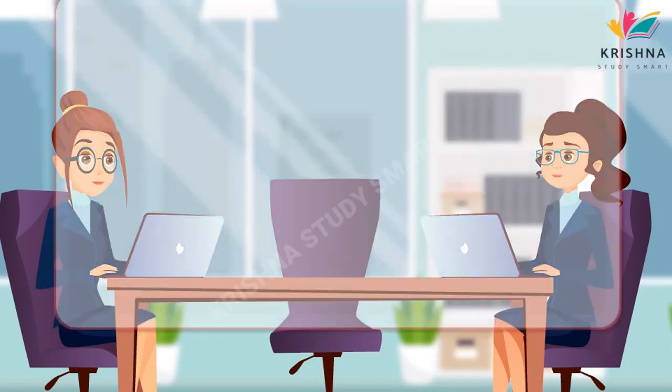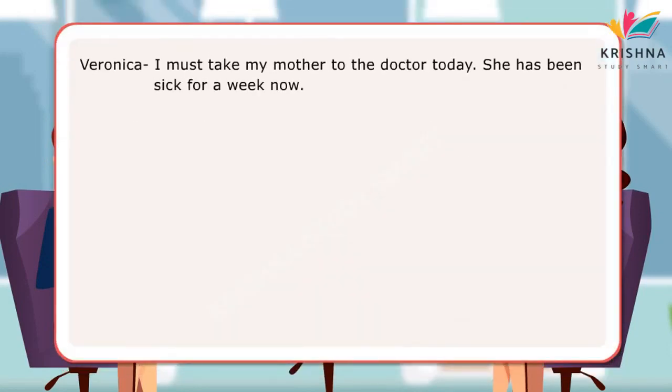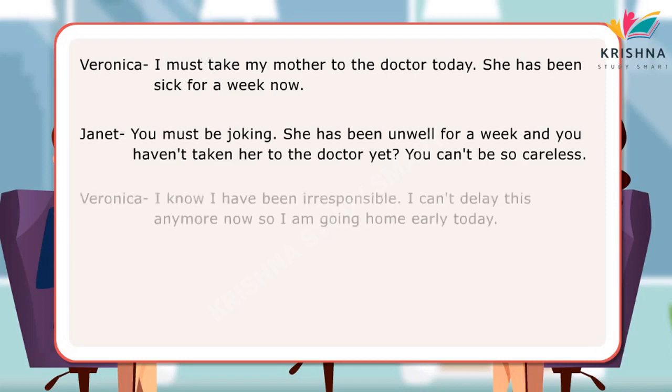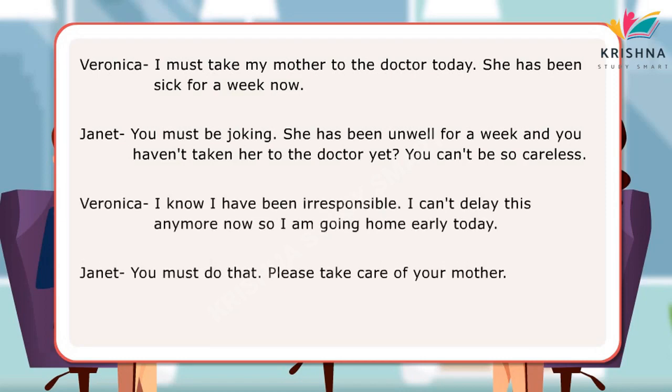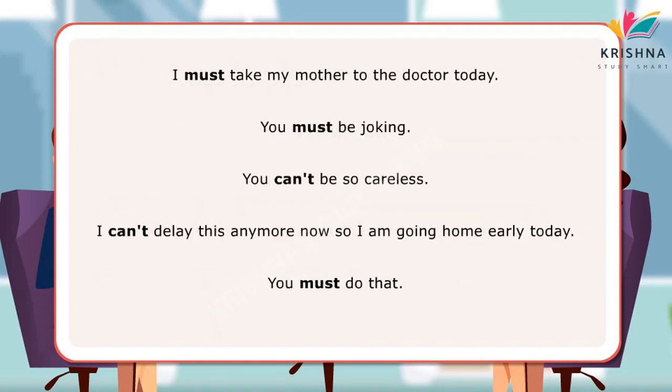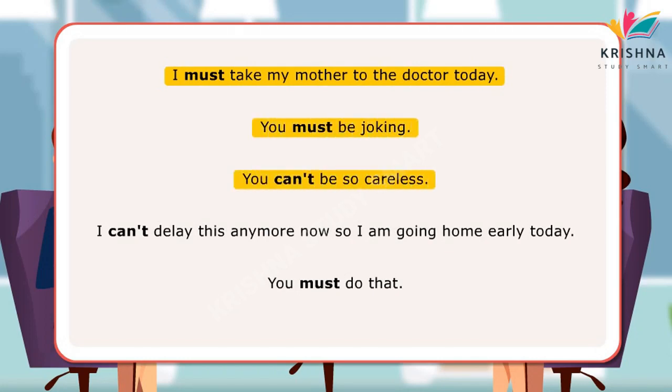Thank you. In the dialogues, the girls have used must to express what they believe to be true, what is important, and can't to express what they believe is not possible. Here are examples of sentences with must and can't. I must take my mother to the doctor today. You must be joking. You can't be so careless. I can't delay this anymore now. So I'm going home early today. You must do that.